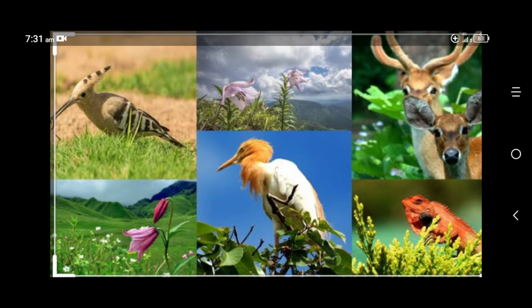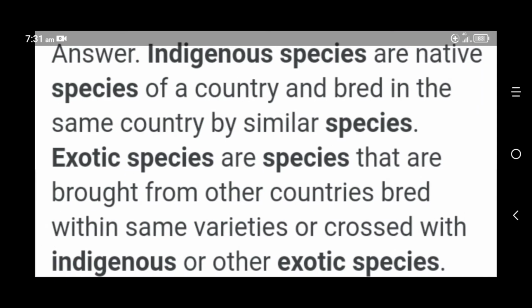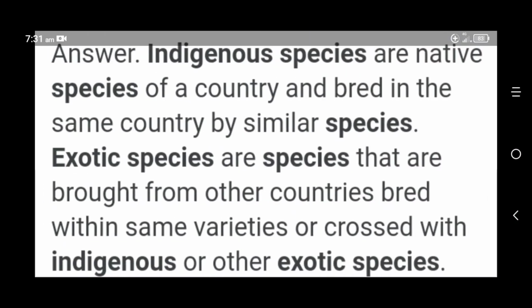What is indigenous? Indigenous or endemic means Indian species. What is exotic? Exotic here means outside India. Those plants we can call exotic, that is, species from outside India. Next we can study about indigenous species.